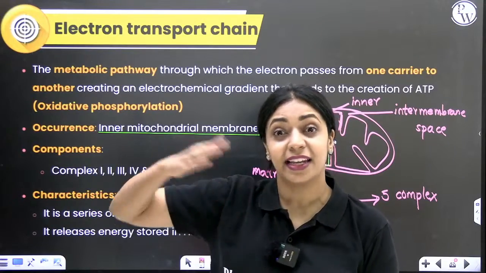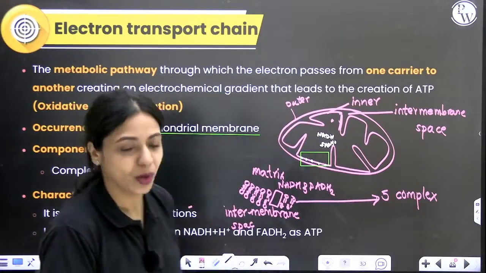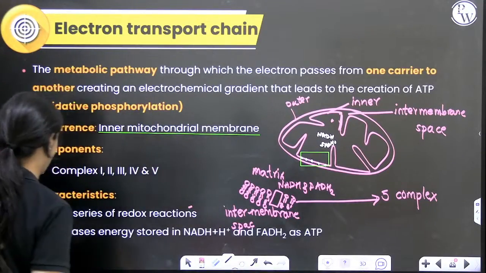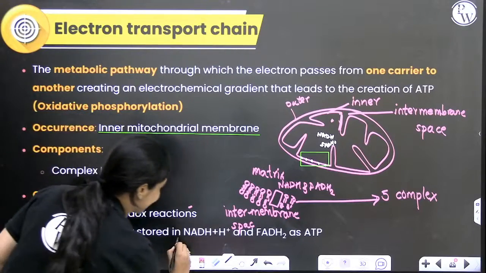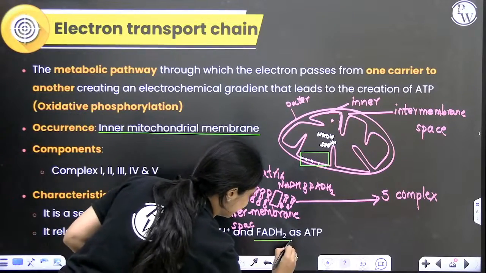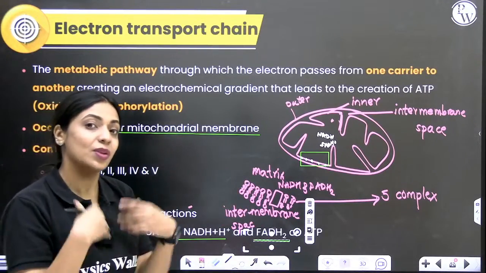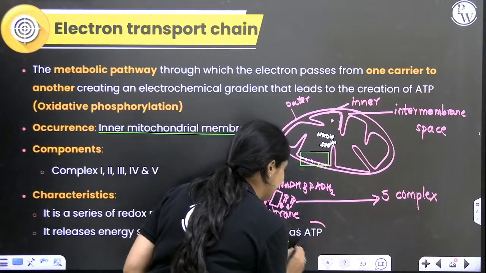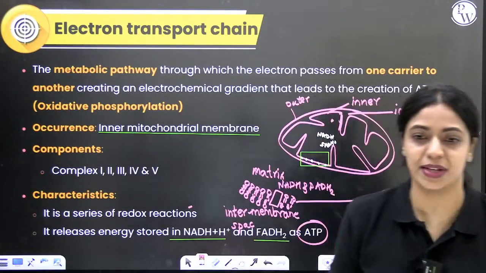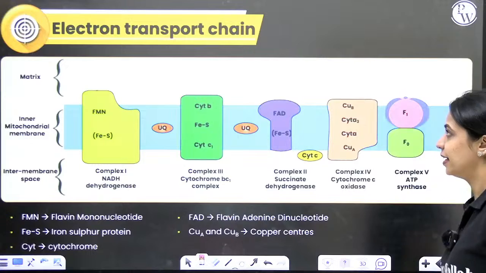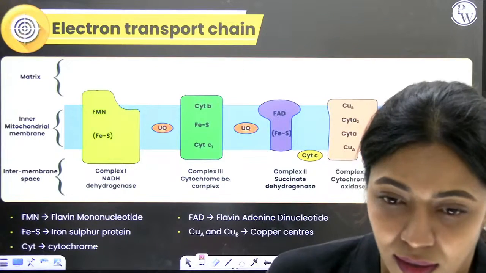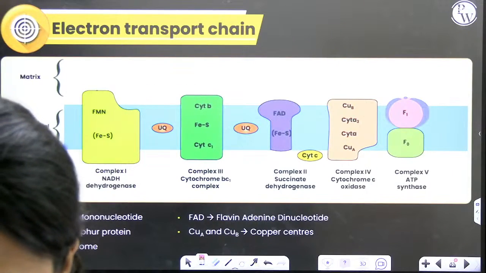Over here, a series of such reactions will take place. That is the characteristic feature of the electron transport chain. And whatever energy is stored in NADH and FADH2, that energy will get released in the form of ATP, which the cell can directly use. That is what is going to happen here. Any doubts so far?